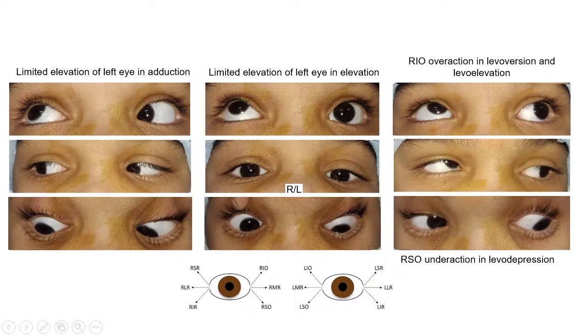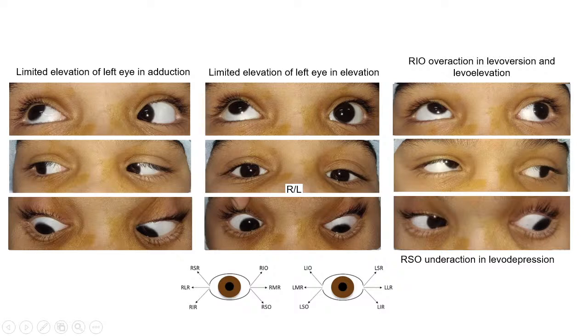So it may not be so useful in this case, but if you still tilt the head of this patient on the same side, that is on the right side, you will still find the hypertropia. Because if you look at the left eye, it appears that there is a left hypertropia. The left eye is not moving up in adduction. So look at that dextro elevation picture. Can you put your cursor there?